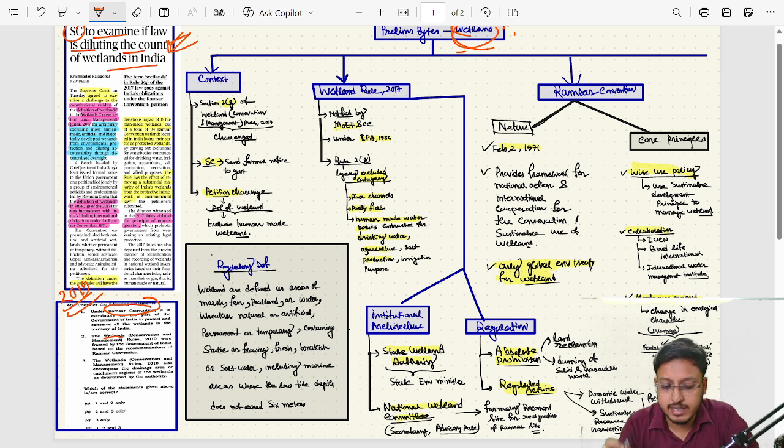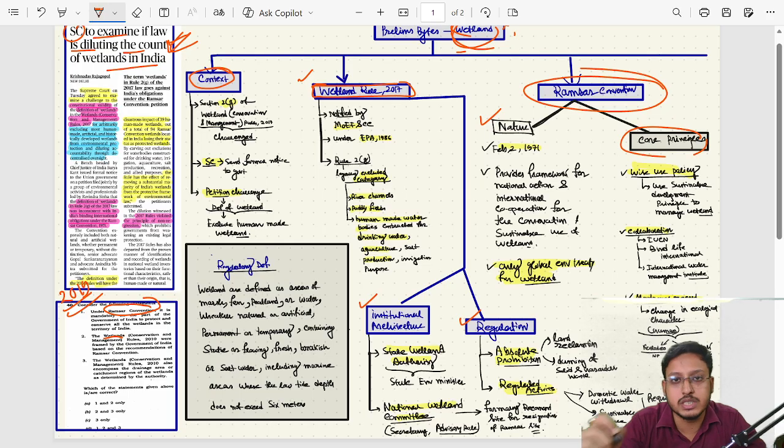But first you need to understand what are the dimensions we'll cover through this article. First we'll know the context, then we'll understand the Wetland Rule 2017. We'll understand the basic features and important details about this particular act or rules. Then under this rule, this institutional architecture is there, so we'll understand that, and also we'll understand more about the regulation, right? Then we'll see about the Ramsar Convention. We'll know the basic features and nature of Ramsar Convention and the core principle.